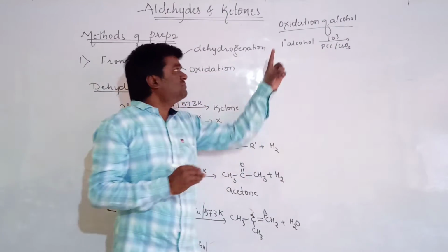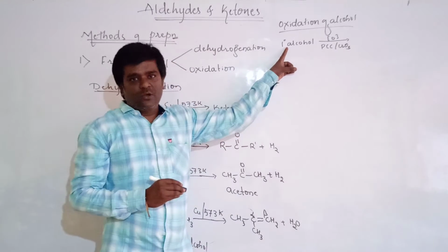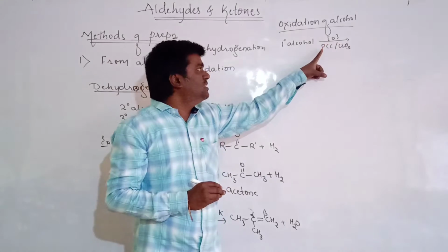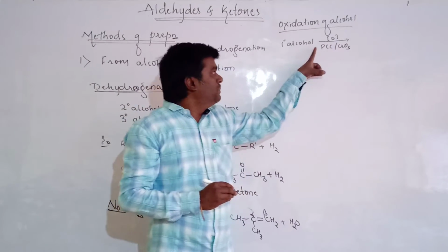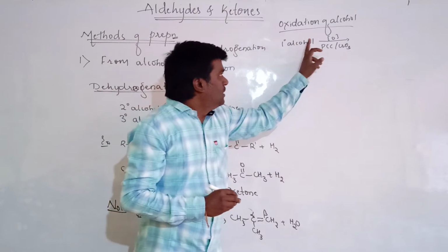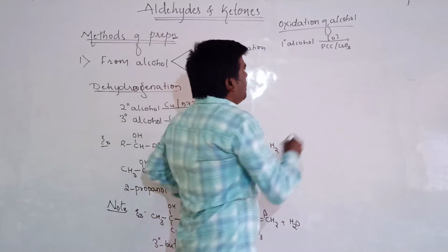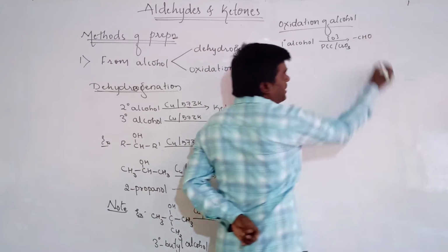Once again, when the primary alcohols undergo oxidation in the presence of PCC or anhydrous chromic oxide, PCC meaning pyridinium chlorochromate, then it will give the compound an aldehyde.